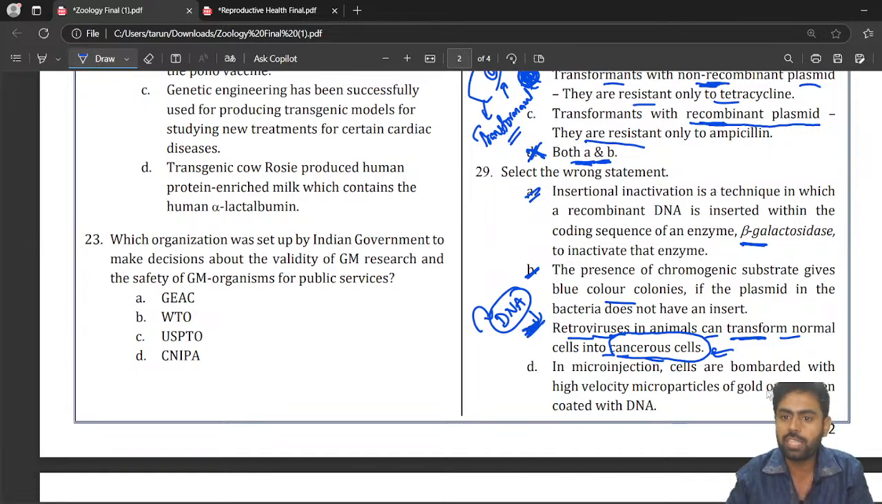In microinjection, cells are bombarded in the high velocity. No, that is the gene gun method. It is not microinjection. So this is wrong. So this will be the correct answer here.